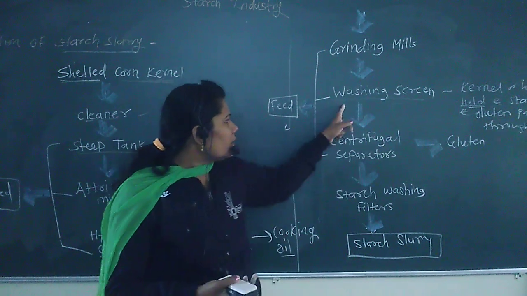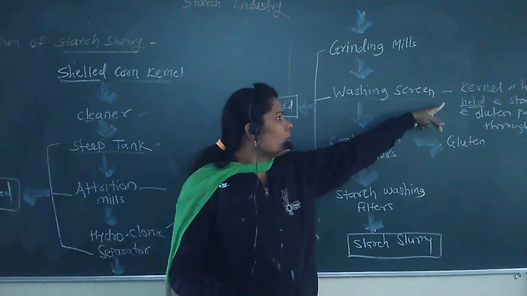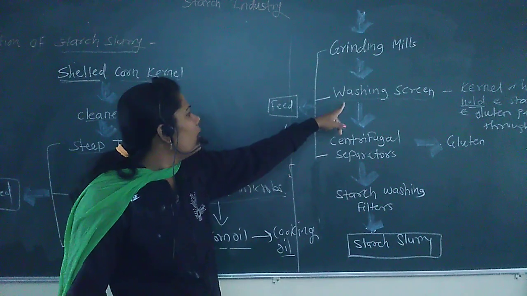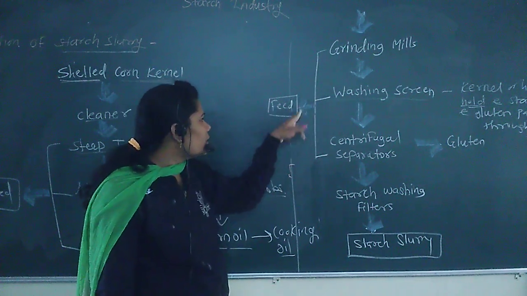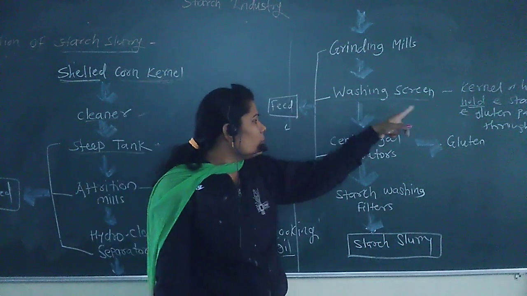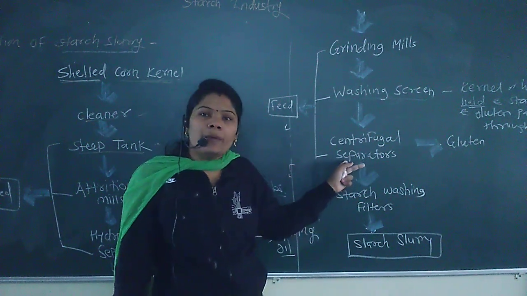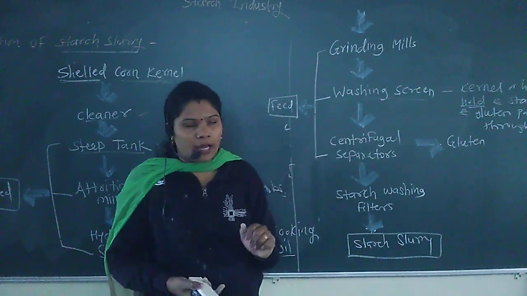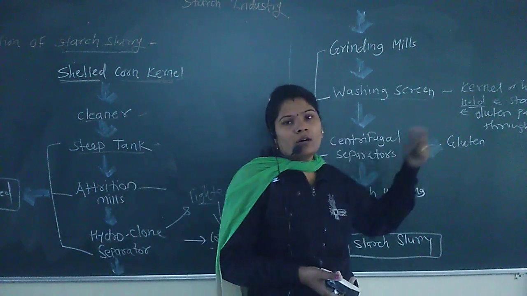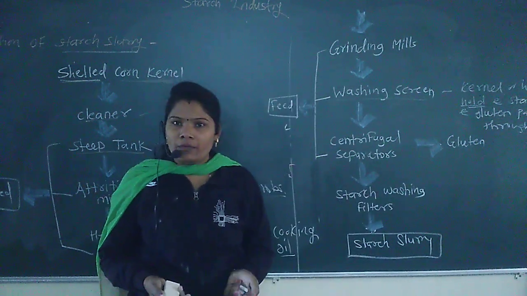The hull is used for animal feed. Then, in a centrifugal separator, we can separate out the gluten and the starch. This gluten, on processing, is also used for animal feed.